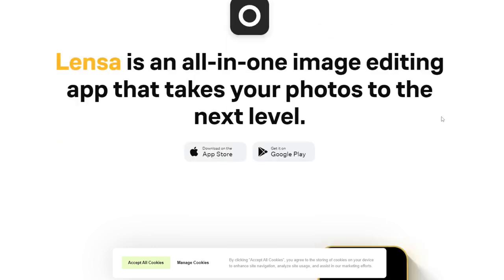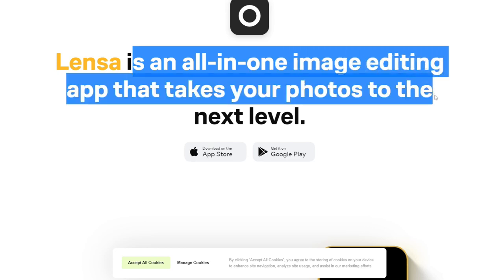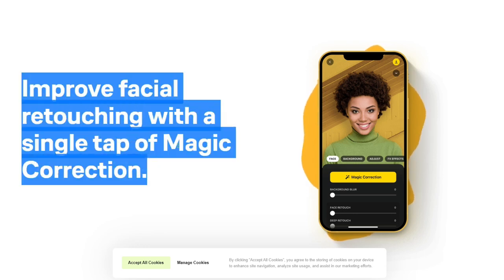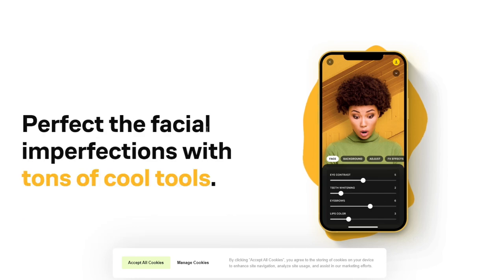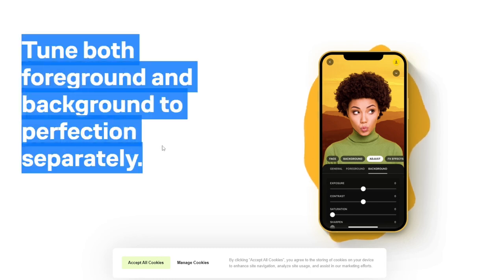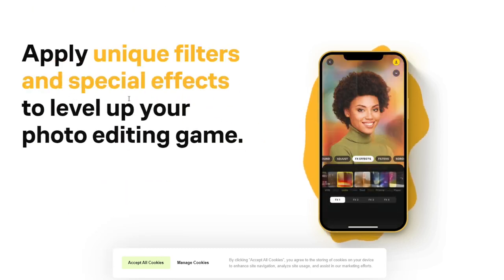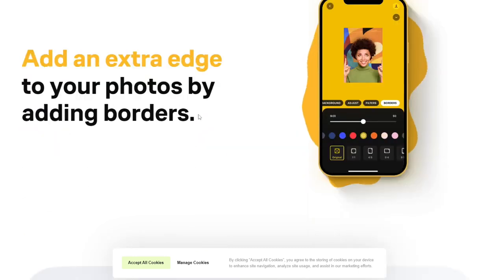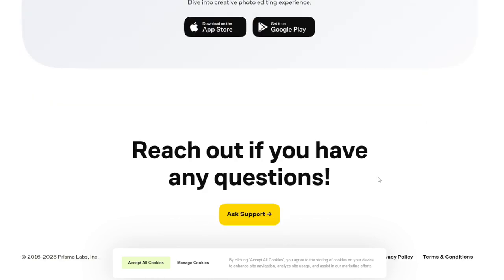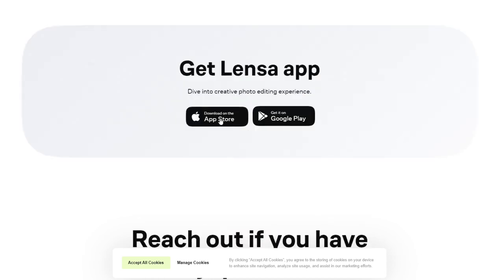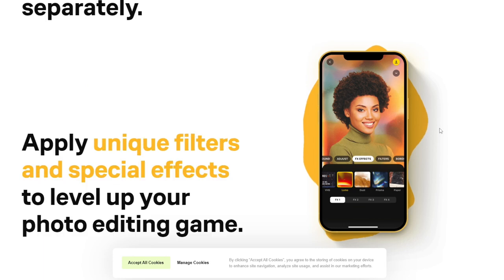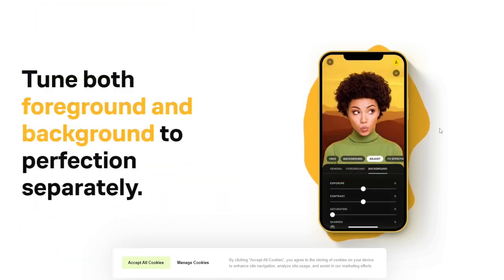It says here on the website that Lensa is an all-in-one image editing app that takes your photos to the next level. It will improve facial retouching with a single tap of magic correction, and perfect the imperfections with tons of cool tools. Replace or blur out the background with a single touch. Tune both the foreground and background to perfection separately. Apply unique filters and special effects to level up your photo editing game. Add an extra edge to your photos by adding borders. These particular APIs have zero costs, which means there's a 100% profit margin. While most people are simply playing with the technology right now for their own use or to make their job easier, smart entrepreneurs like you are finding ways to plug that API into a front-end software platform.